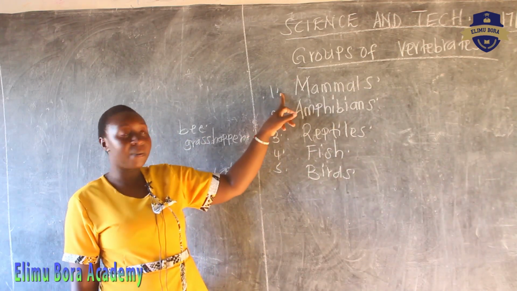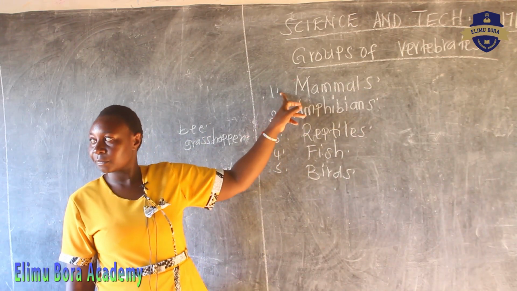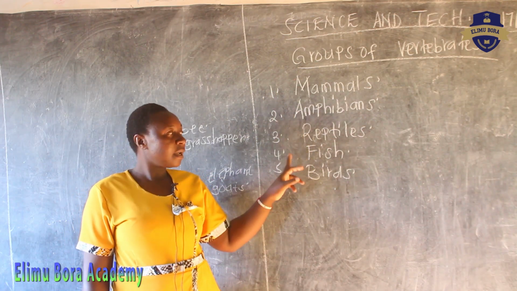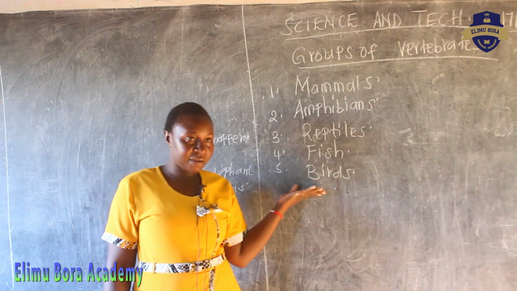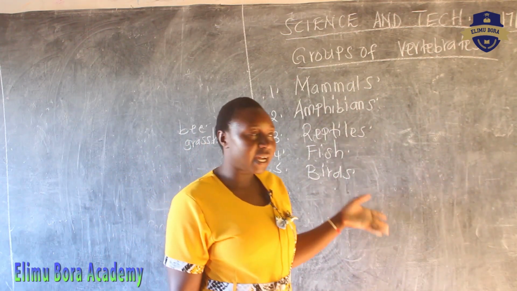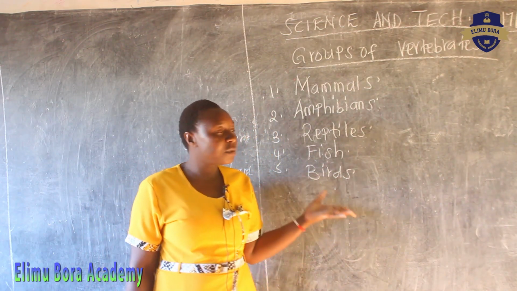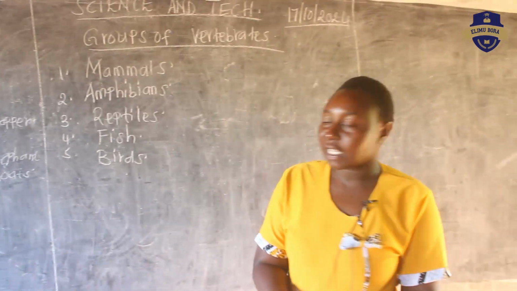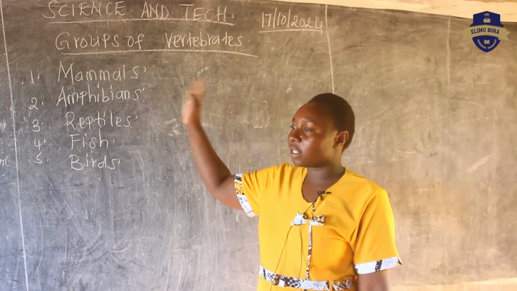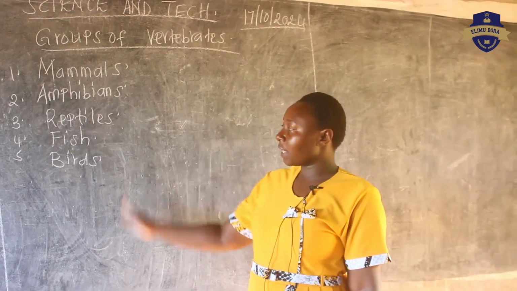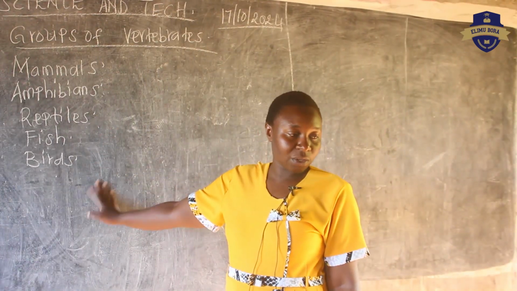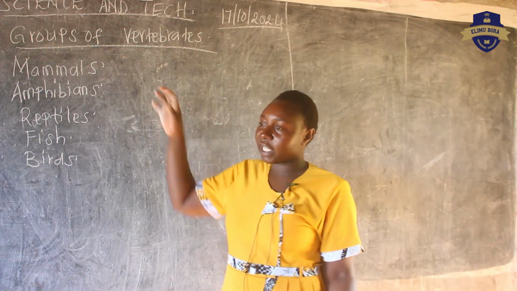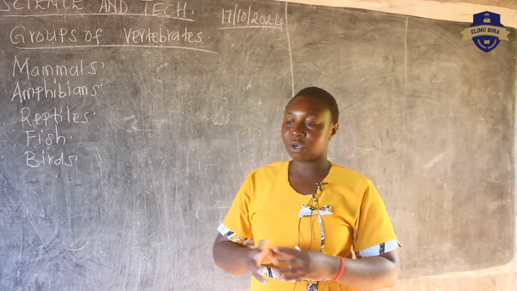Can we read the first group? Mammals. Everybody? Mammals. The second group? Amphibians. Third? Reptiles. Fish. And lastly? Birds. So these are the 5 groups. If you are asked, name the 5 groups of vertebrates, you will say we have the mammals, we have the amphibians, we have the reptiles, we have the fish, and also we have the birds. So those animals that are put under mammals, they have things that they share in common.